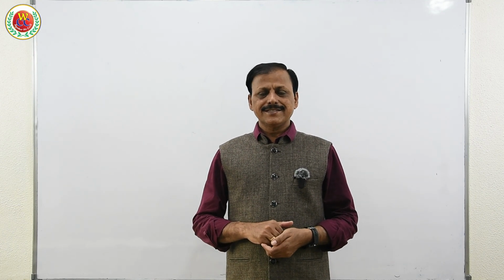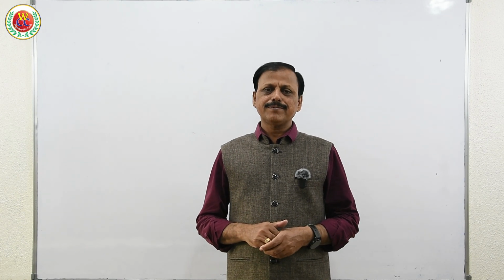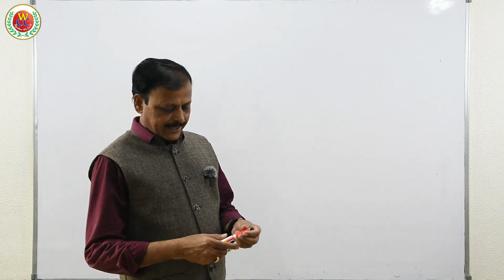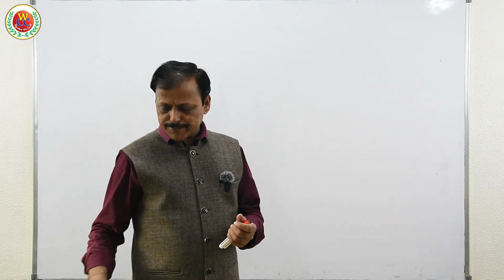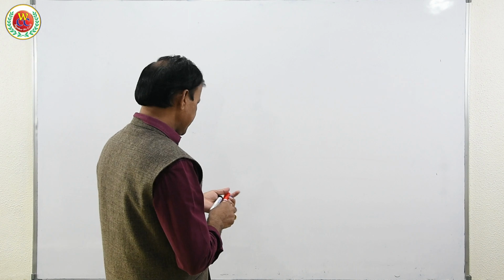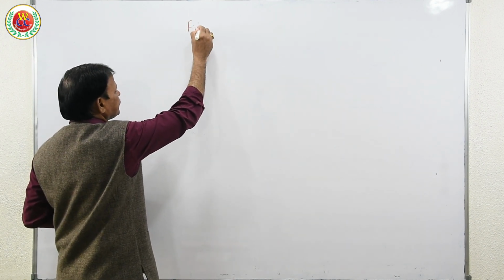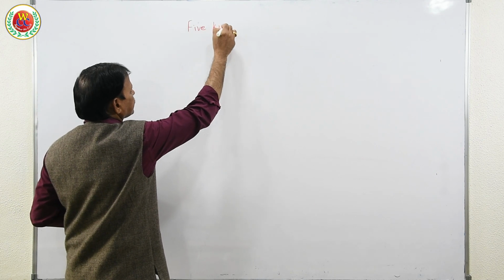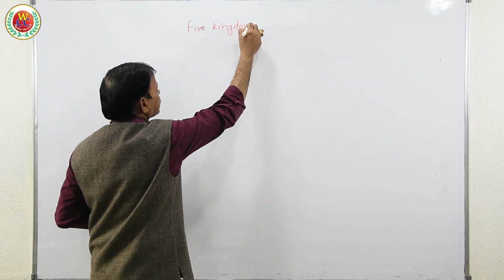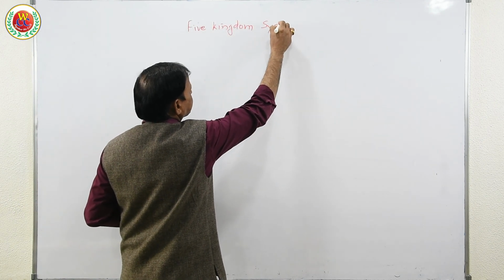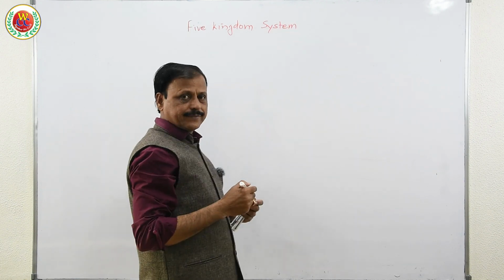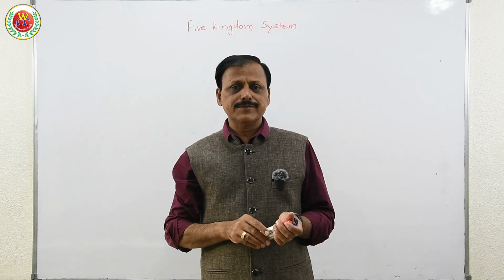As a series of lectures, we will continue the second part of biological classification. As the second part, in continuation, the five kingdom system. R.H. Whittaker proposed the five kingdom system.